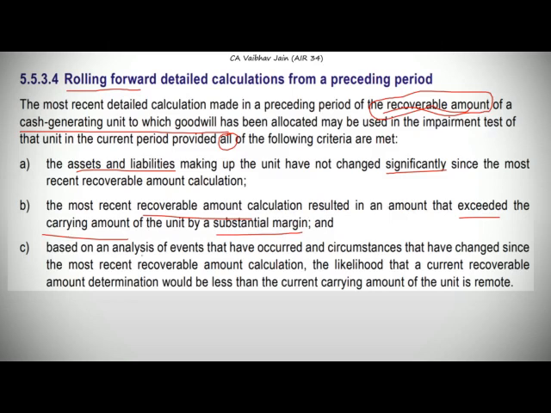And the last condition is saying, based on analysis of events that have occurred and circumstances that have changed since the most recent recoverable amount calculation, the likelihood that a current recoverable amount determination would be less than the current carrying amount is remote. The third condition is saying that there should be a remote condition that the recoverable amount is less than the current carrying amount. Because if there are any chances that the current carrying amount is higher than the current recoverable amount, that means there arises a case of impairment, and therefore we have to check for the recoverable amount for this current period, and we cannot take the rollover provision. So these three conditions have to be satisfied for rolling over the recoverable amount of previous period.